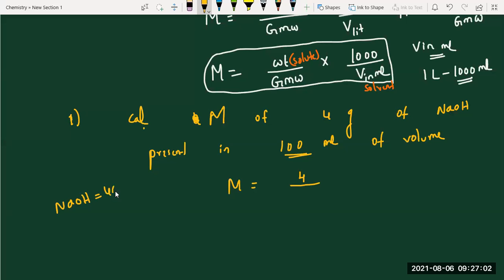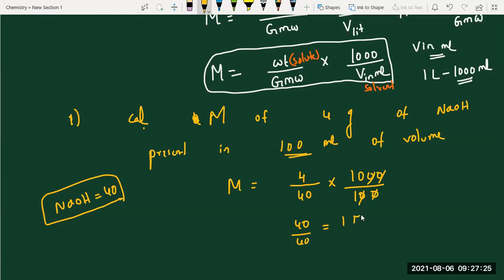Super. Starting classes now, after starting this new schedule also, on the starting day I gave atomic numbers, atomic weights, molecular weights. So go through once again. Sodium 23, oxygen 16, hydrogen 1, totally 40. 4 by 40 into 1000 by 100. That's all. The answer is 1. Okay. Now do the next question.